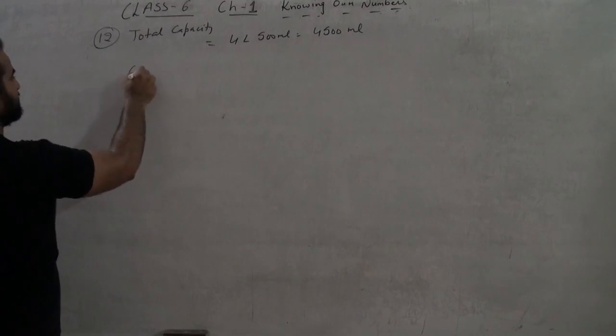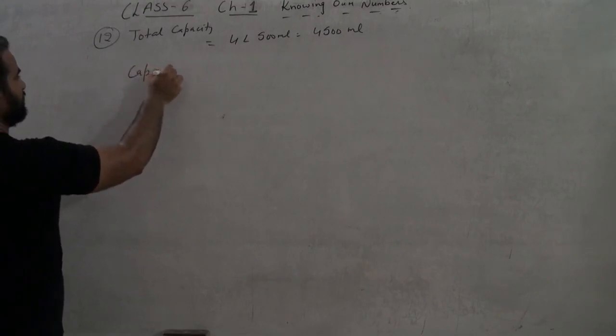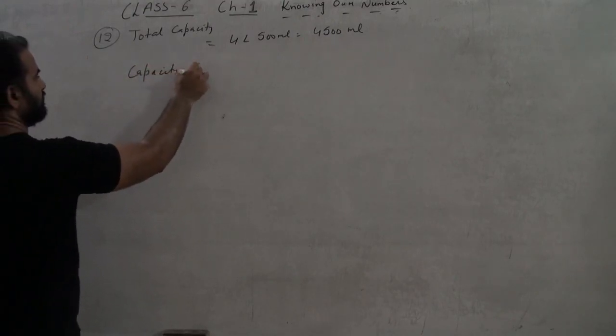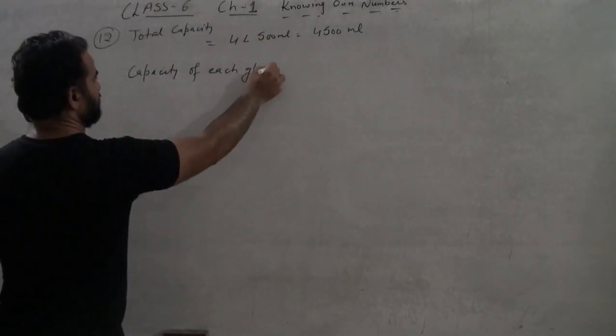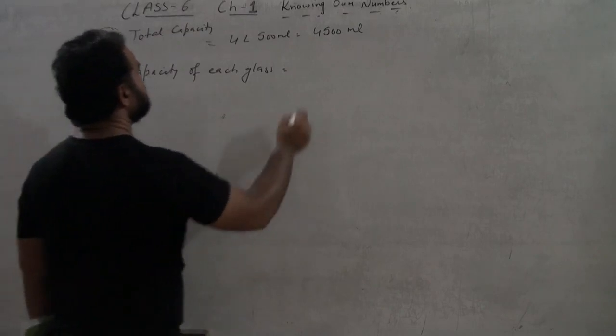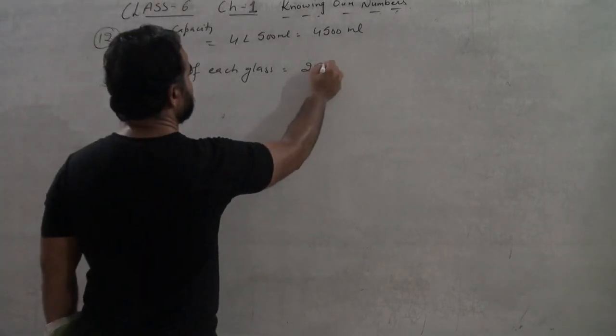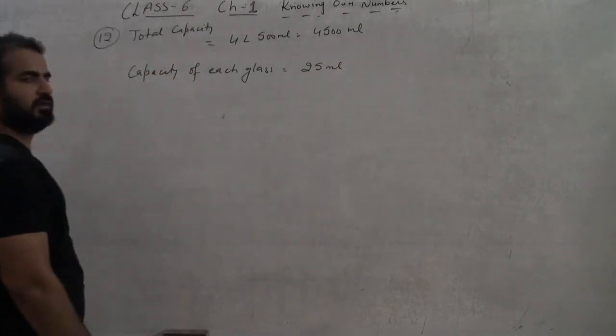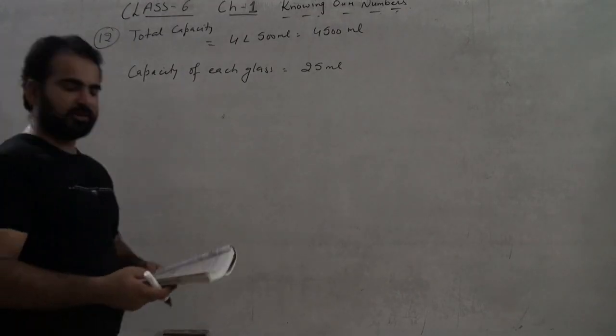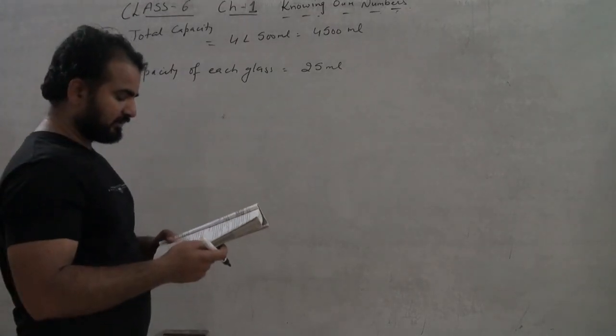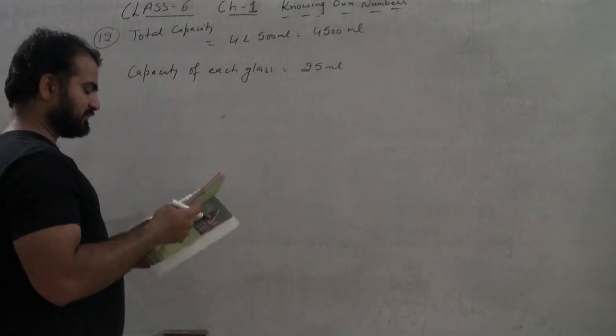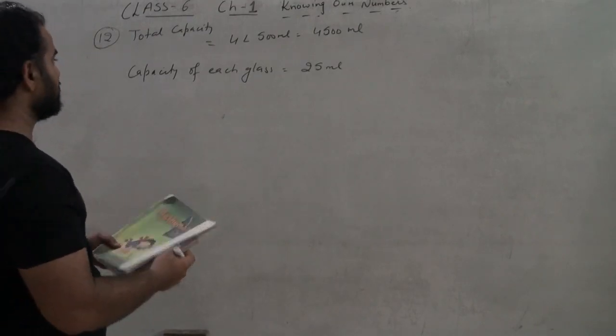Okay, and capacity of each glass is 25 ml. Done. So number of glasses it will take.